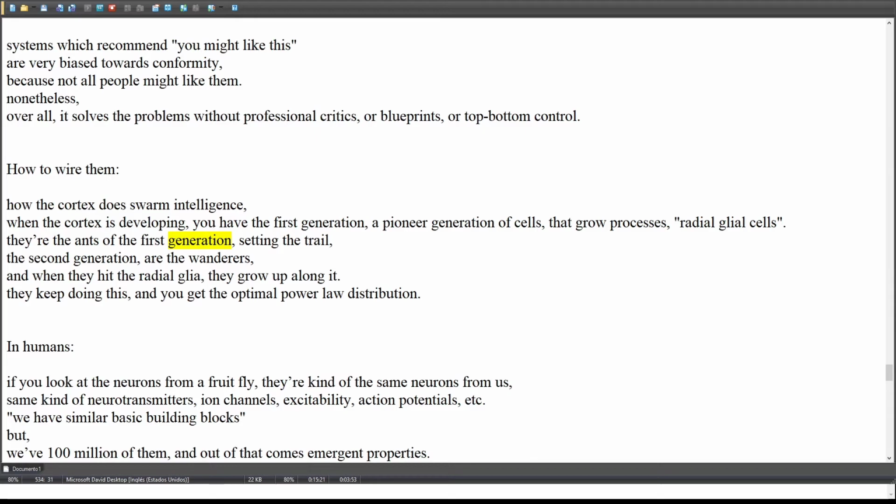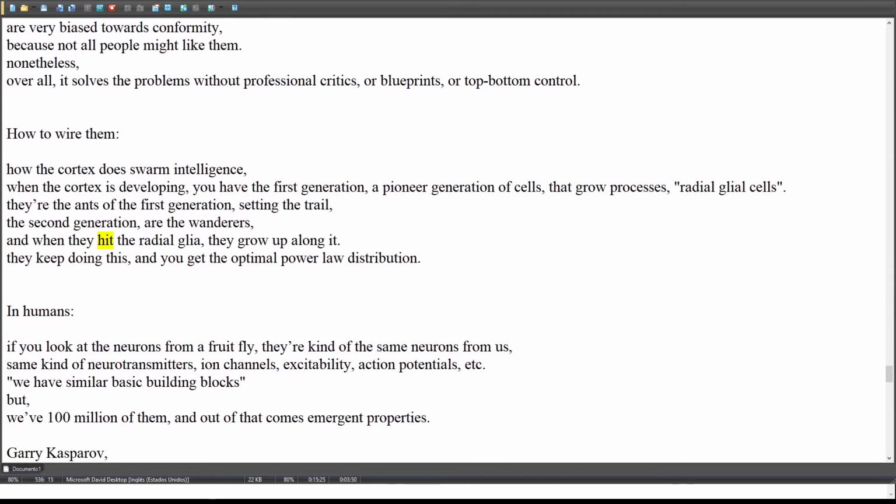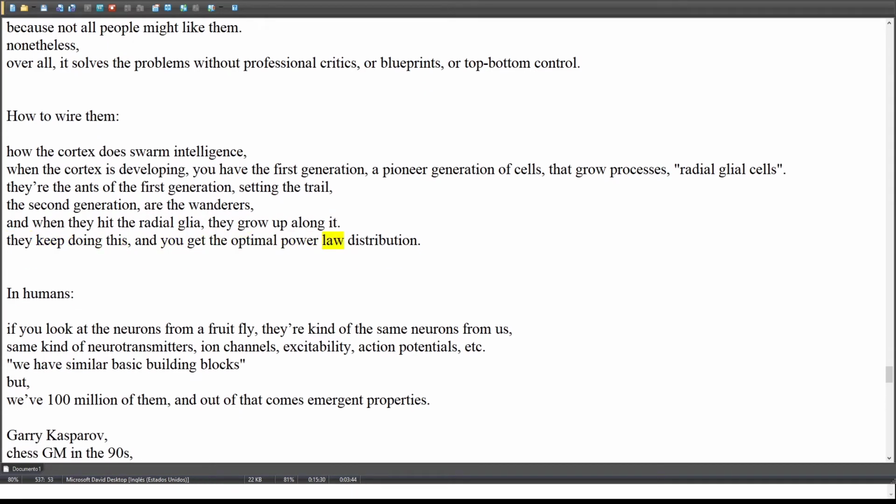They're the ants of the first generation, setting the trail. The second generation are the wanderers. And when they hit the radial glia, they grow up along it. They keep doing this, and you get the optimal power law distribution.